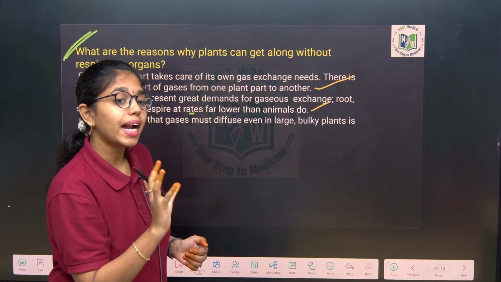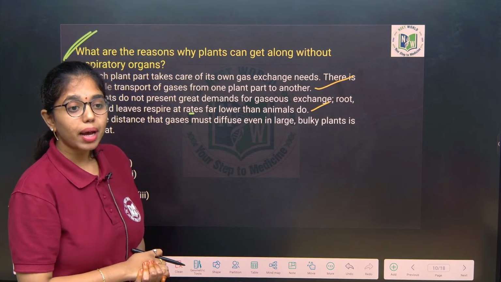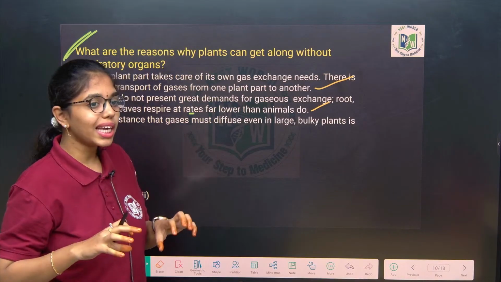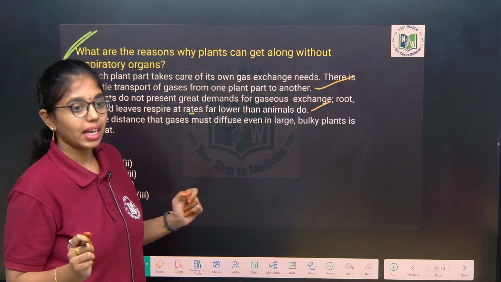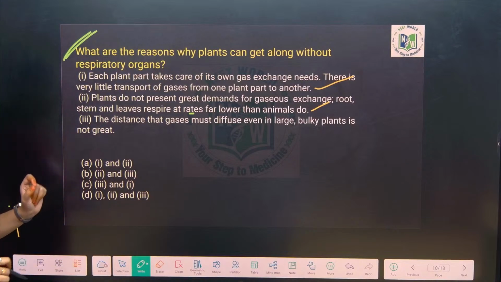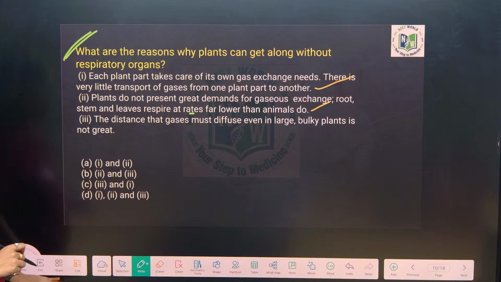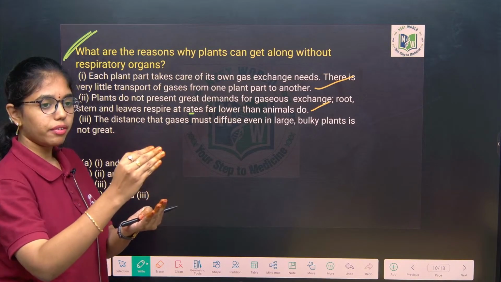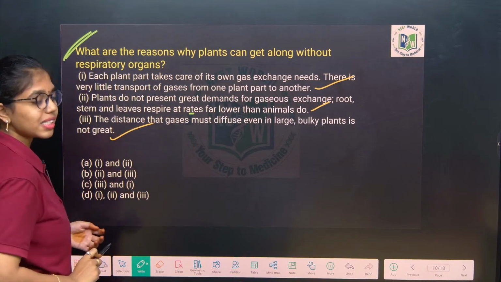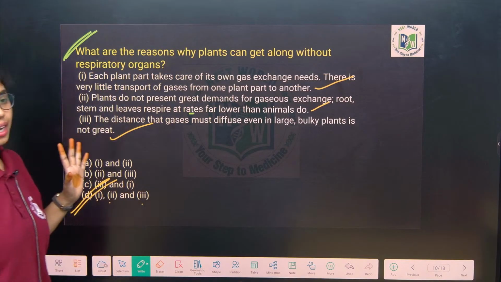Because most of the plant body is composed of what type of permanent tissue, beta? Parenchyma. Parenchyma is having intercellular spaces, right? So those cells are what? Loosely arranged, so that gases can diffuse easily. That is one of the major reasons. Okay. Next, the distance that gases must diffuse even in large bulky plants is not great. Yes or no? The distance that they must diffuse is not great. Okay. So these three options can be considered, 1, 2, 3. These are the direct lines of your NCERT. Okay.